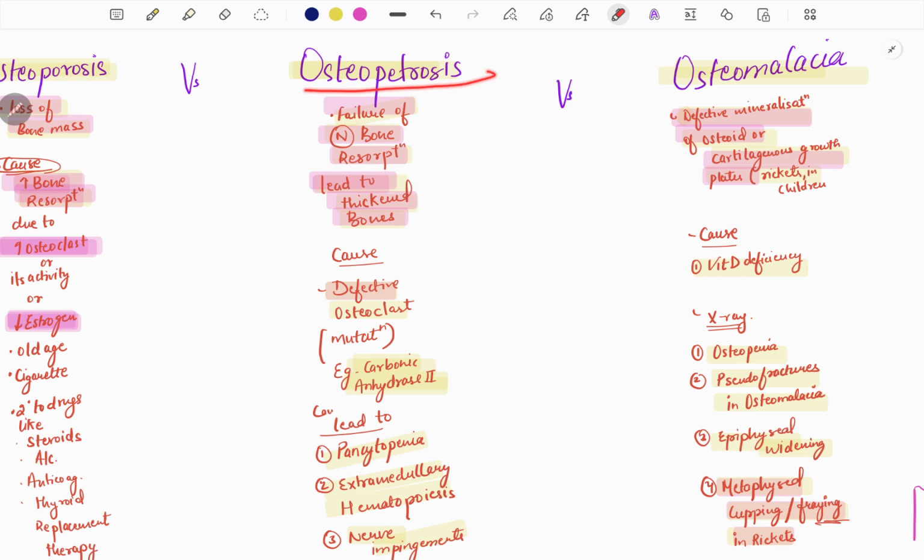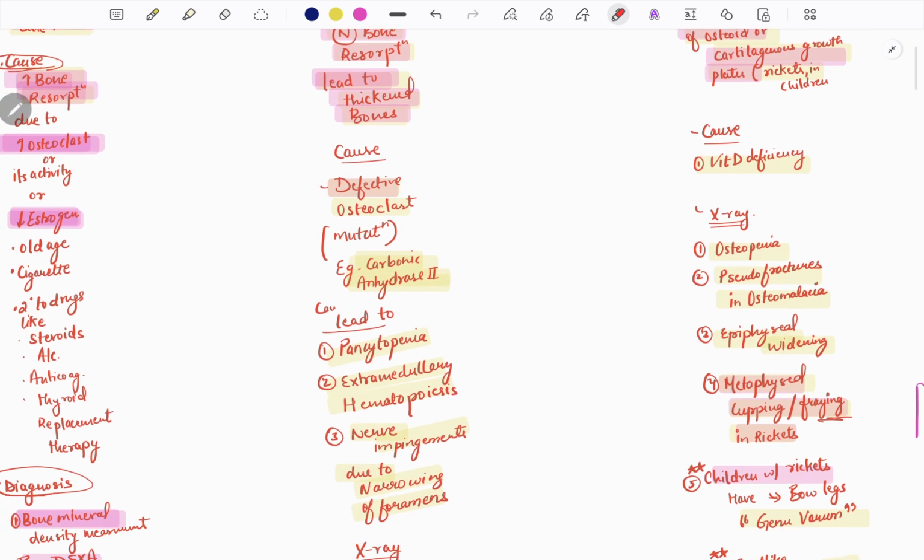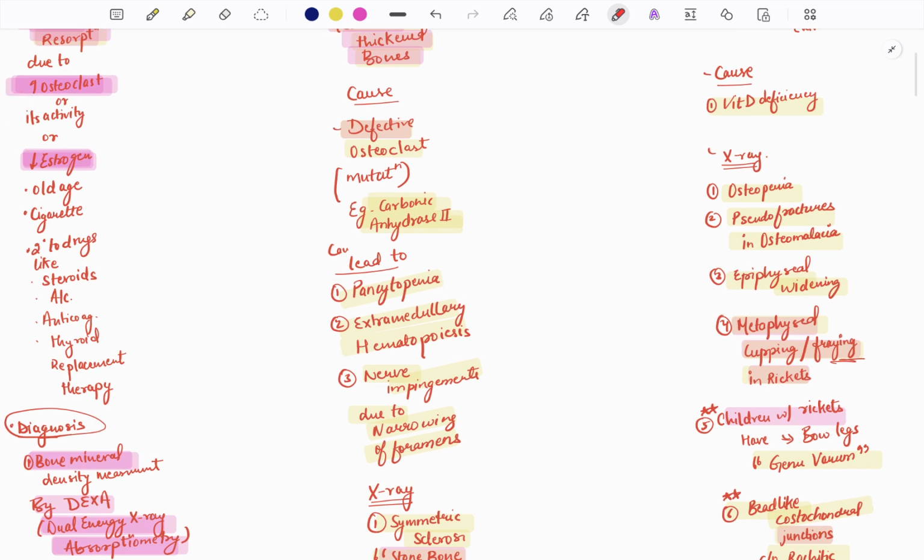Now let's move to osteopetrosis. It is the failure of normal bone resorption, which leads to thickness of bones. It may be due to defective osteoclast, mutation in carbonic anhydrase 2 or its deficiency. Actually, what does carbonic anhydrase do? It balances acid and base in the body. Osteoclasts need H positive ion to dissolve the bone, but due to carbonic anhydrase 2 mutation, it cannot do that.